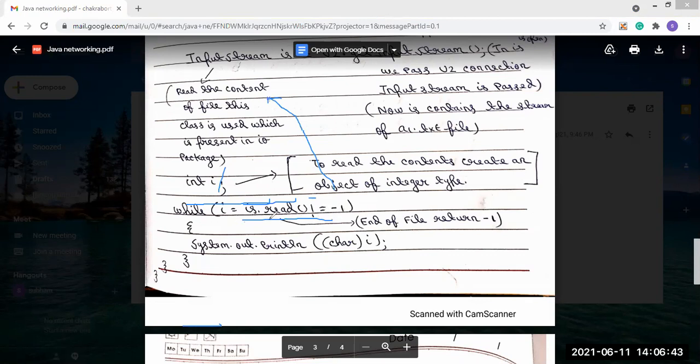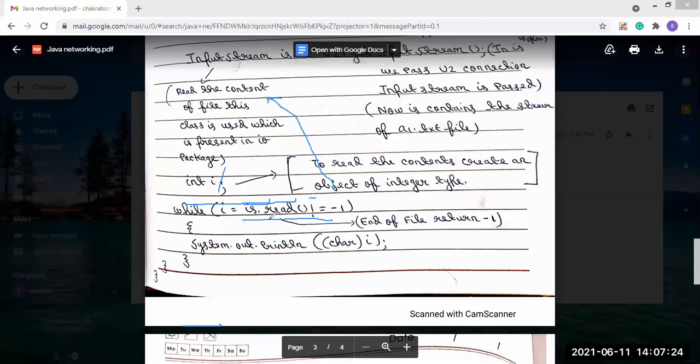That means what? If the total file is completed, meaning reading the file is complete, then it will return -1. But if it is not equal to -1, that means there are characters present in the file. So one by one we will take the character and read it. So one by one the characters will be taken by the input stream, and it will read them one by one.